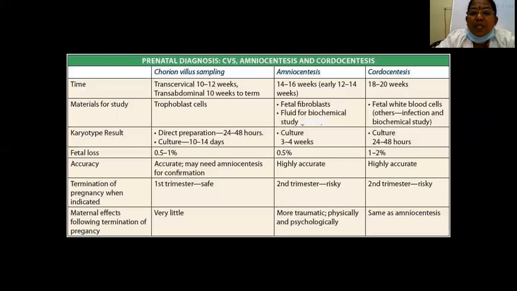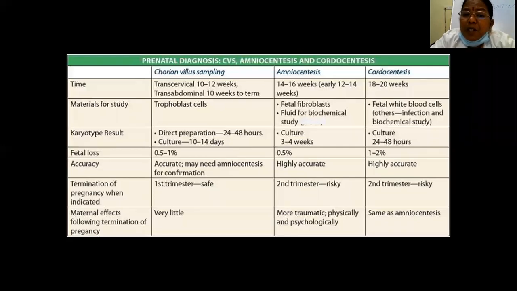So these are the invasive testing, prenatal diagnosis, invasive testing for chromosomal abnormalities, congenital abnormalities: chorionic villi biopsies, amniocentesis, cordocentesis. But nowadays we are more in favor of non-invasive prenatal testings. So NIPT, which are very much available, we can do with the FISH techniques, gene arrays are there. So non-invasive testings initially we are preferring, and if they are not giving us the conclusive diagnosis, then we go for invasive testing.